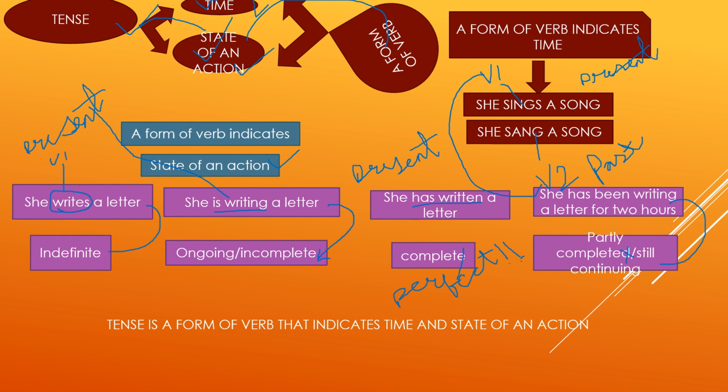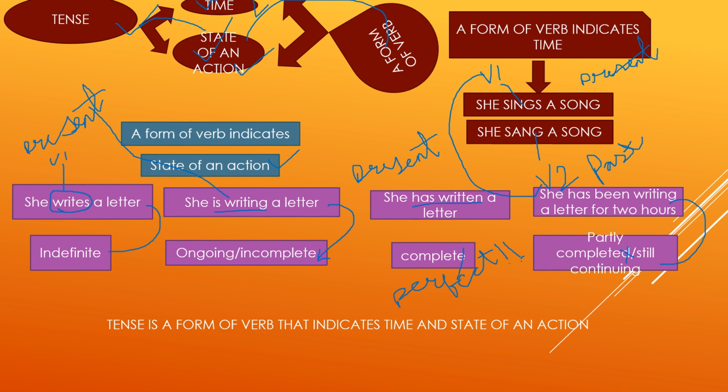So sings, which is the verb's first form, is referring to present time, whereas sang, the verb's second form, is referring to past time. Here it is very interesting to see that a form of verb is changing with regard to time. So I guess it is quite clear that a form of verb indicates or shows time. It can be present, past, and future, depending on the form of a verb.